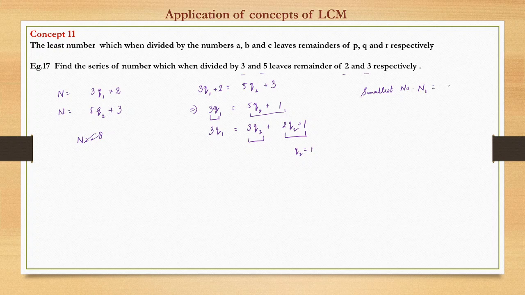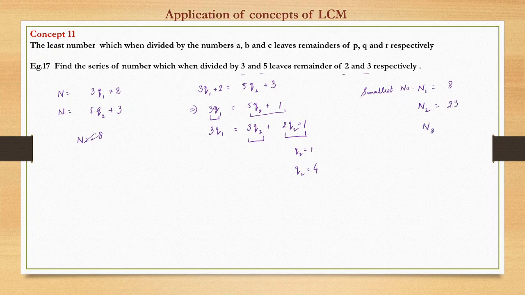So suppose n1 is 8. What is the next number? The next number would be at what value of q2? Again this will be a multiple of 3. So if q2 is equal to 2, then it becomes 5, not a multiple. q2 is equal to 3, 7, not a multiple. q2 is equal to 4, this is 9, again a multiple of 3. So at q2 equal to 4, we get another number n2, which is 5 times 4, 20, plus 3, 23. Okay.